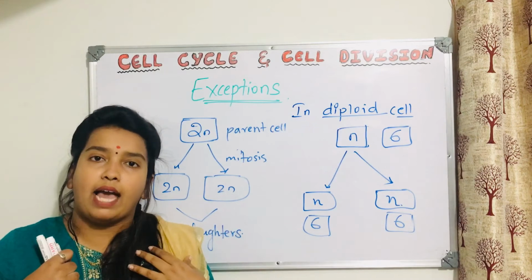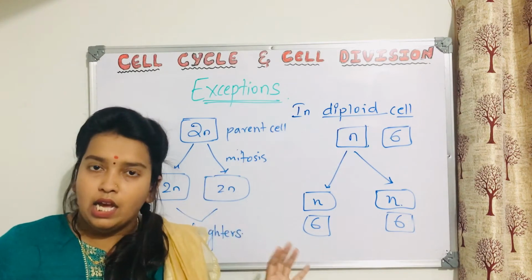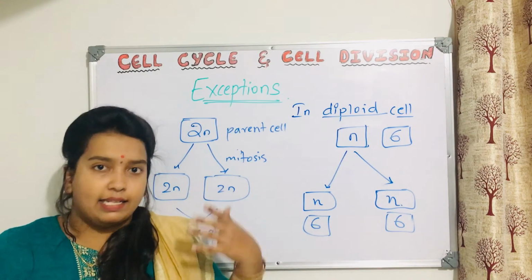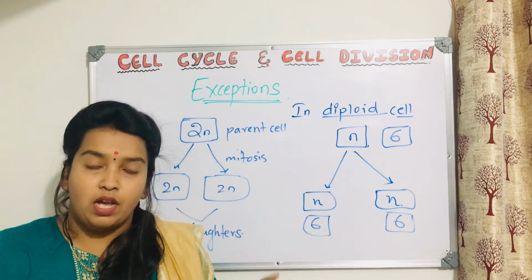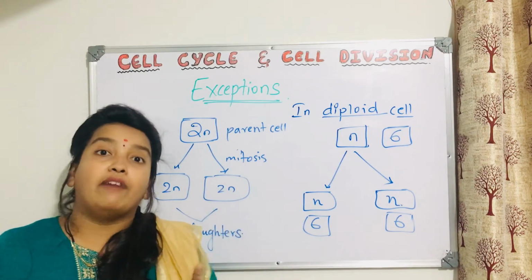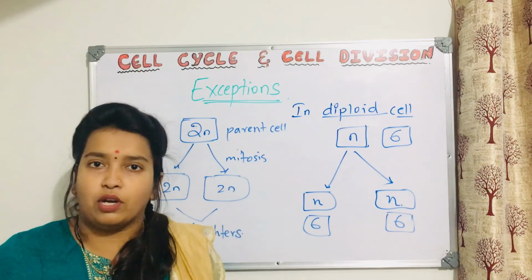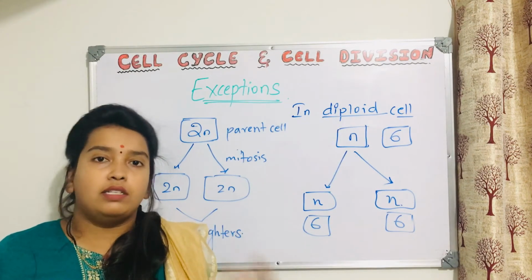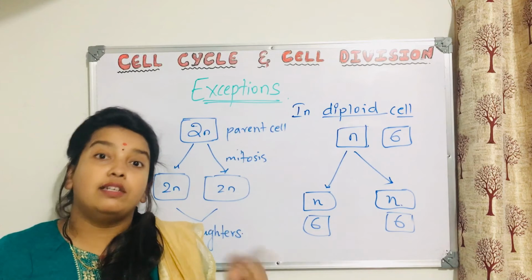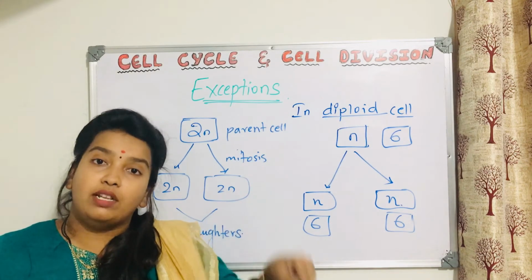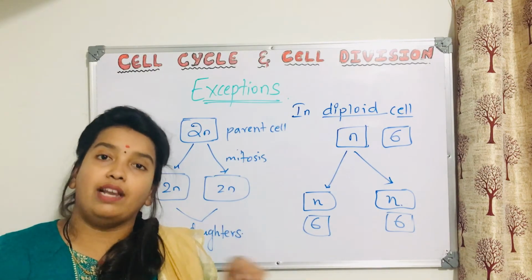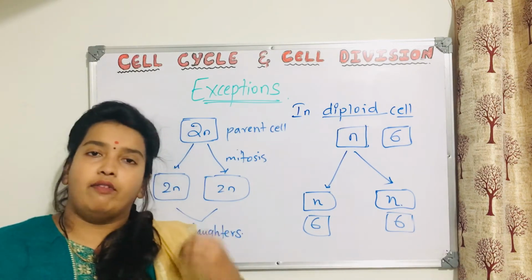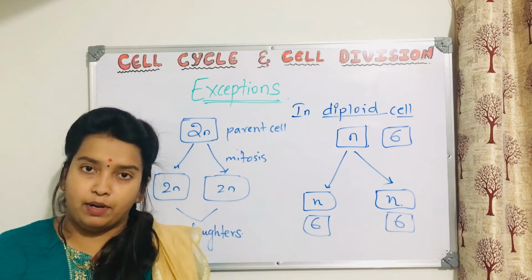We human beings have diploid cells all over our body, but the gametes produced from our body, if it is a female, it is the egg, if it is a male, it is the sperm. The sperm and the egg are not diploid. Those are haploid cells because they have half the number of chromosomes. In humans, the diploid chromosome number is 46 and haploid is 23. So 23 is found in sperm, 23 is found in egg, but all over the cells of our body, we have 46, which is the diploid number.